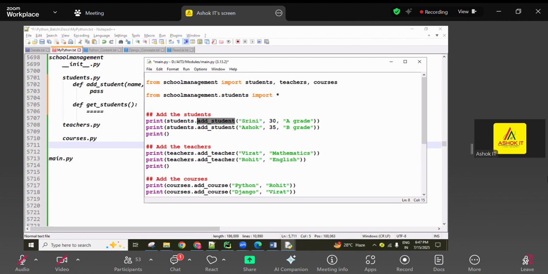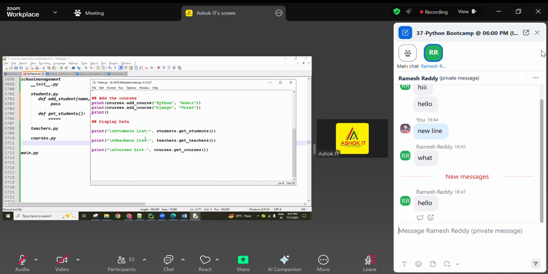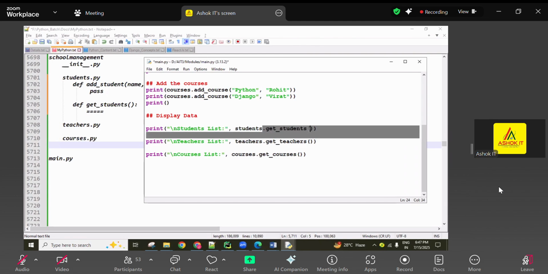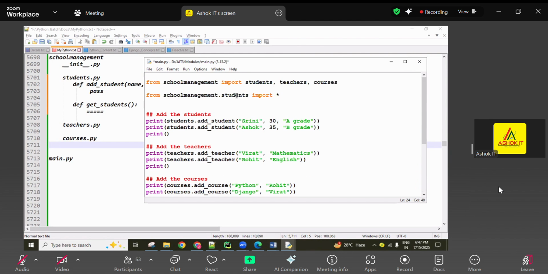That time directly you can use add student without the students module name. Without the module name, directly the function name we can use it. At the time of calling also, without the module name, directly the function name we can use. Understanding? So that is all your wish, guys.